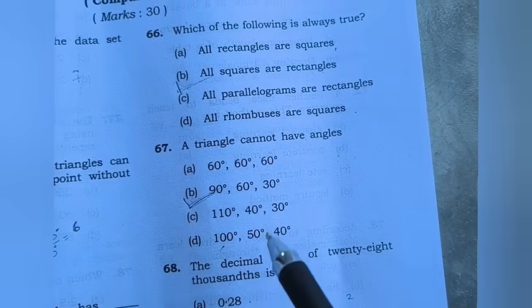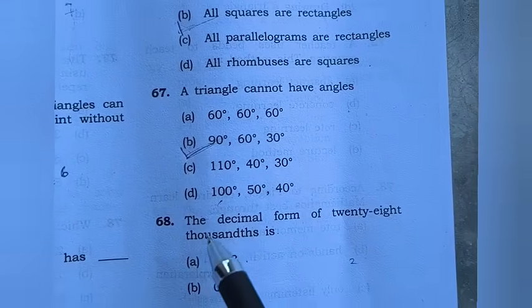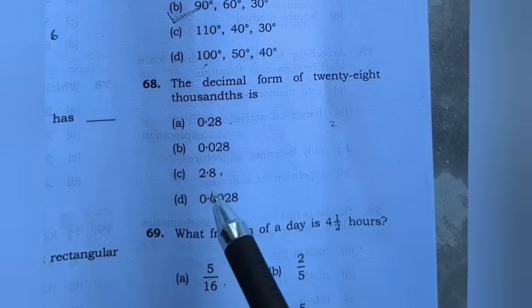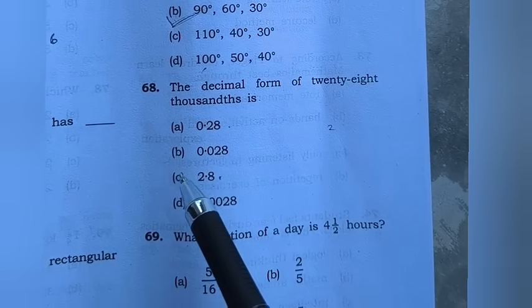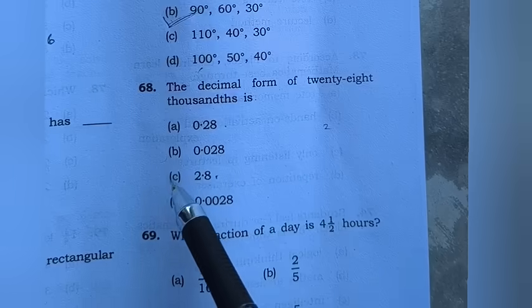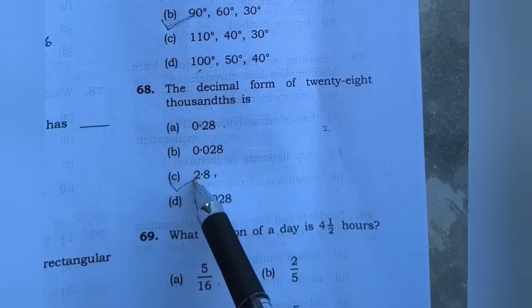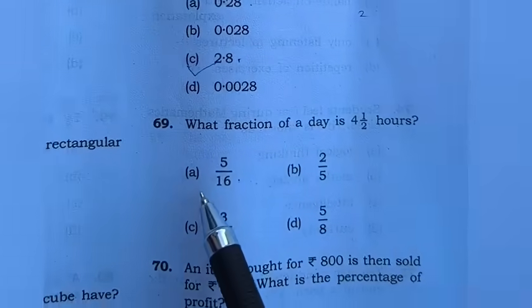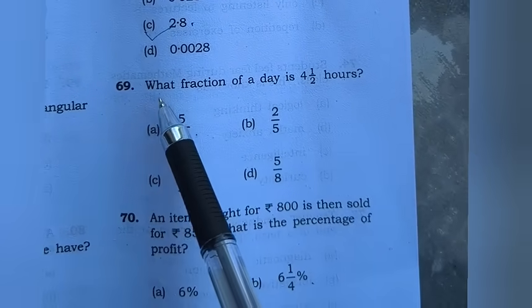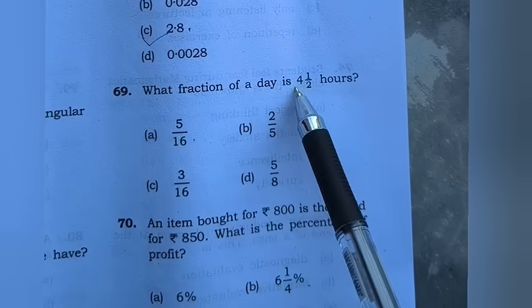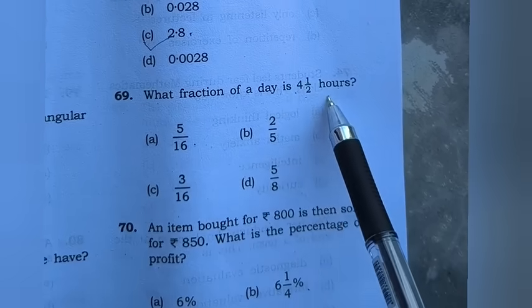Kadai number B. Nangta the decimal form of 28 thousands is pra kalak bantai arpon pra kalak bantai mo namtikla. Nangta ndripundai what fraction of a day is 4 1/2 hours?